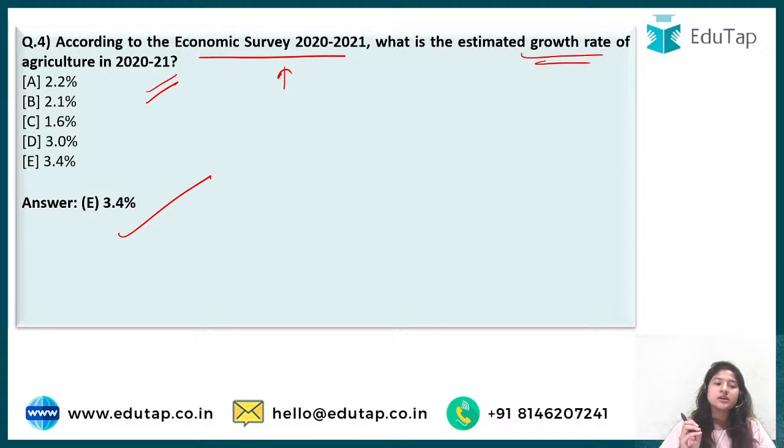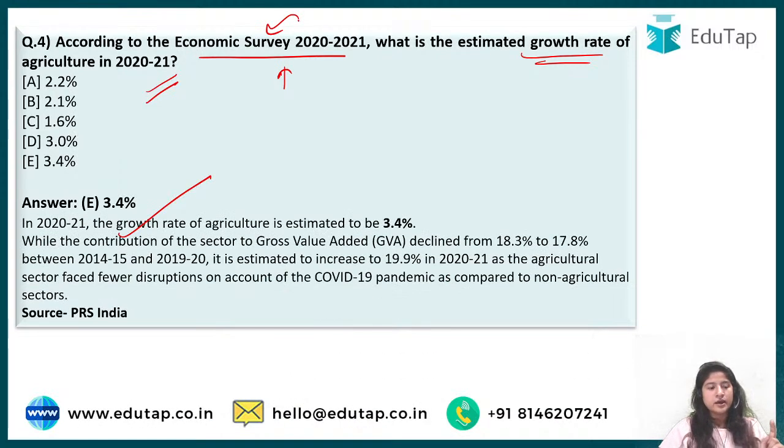So this 3.4 growth rate of 2020-2021 is according to the economic survey, right? So here is other information also that you can find in the PDF for additional information, but the thing that is important is 3.4 here.